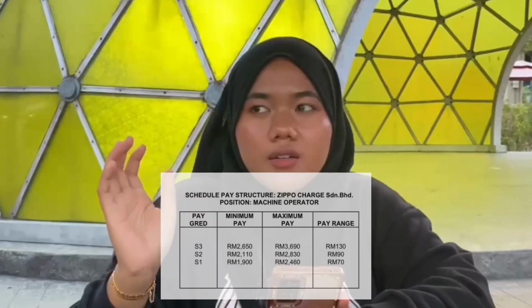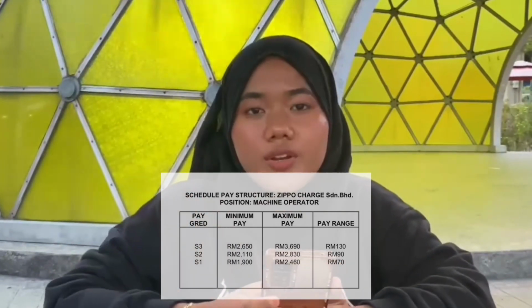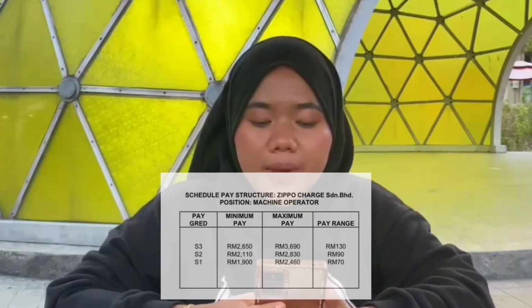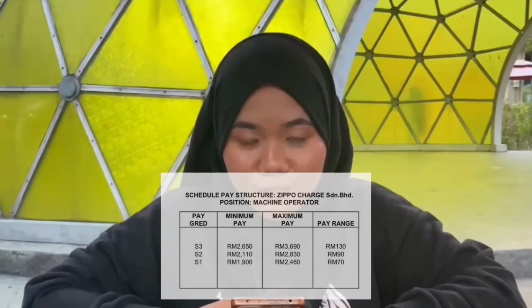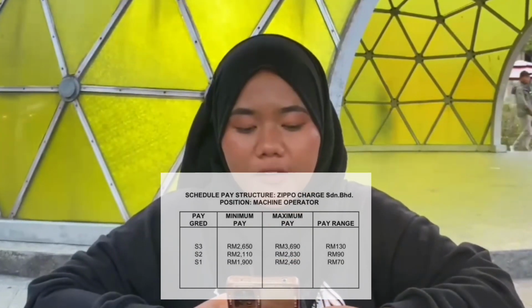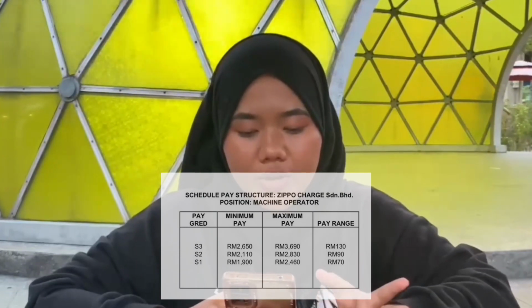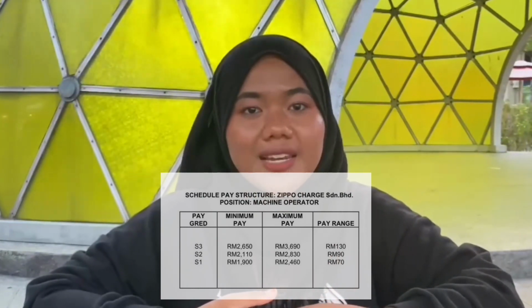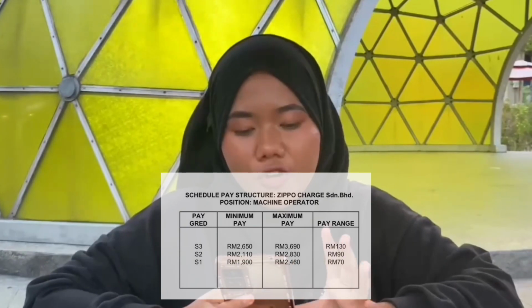The highest pay range is 130. Minimum pay is 2,650. The maximum pay for the S3 pay grade is 3,690. That's all for the pay structure.